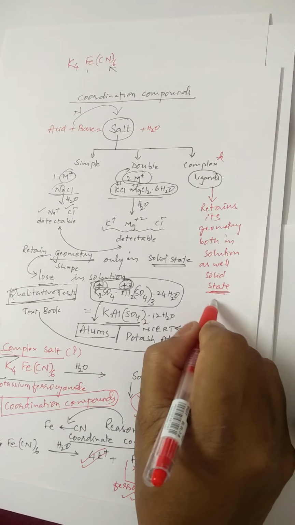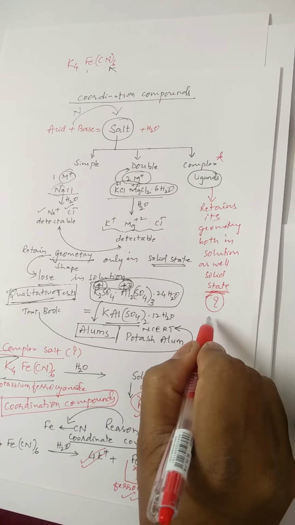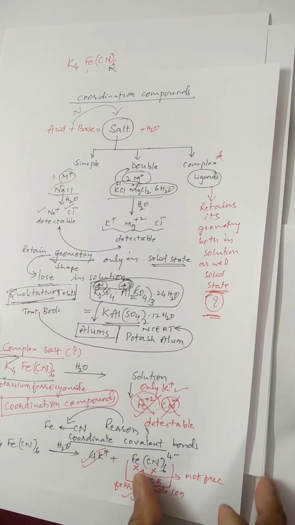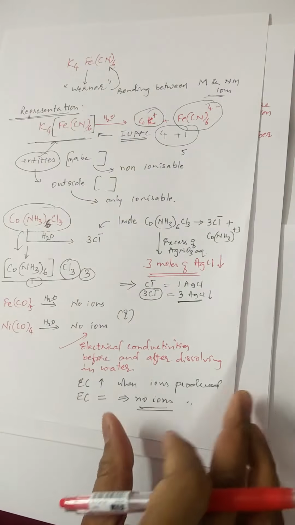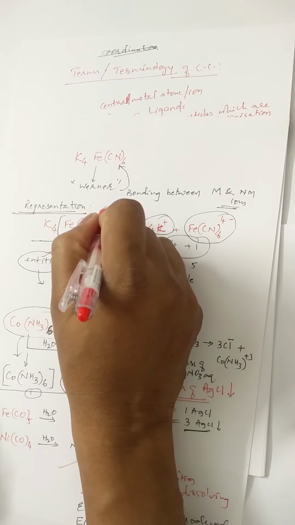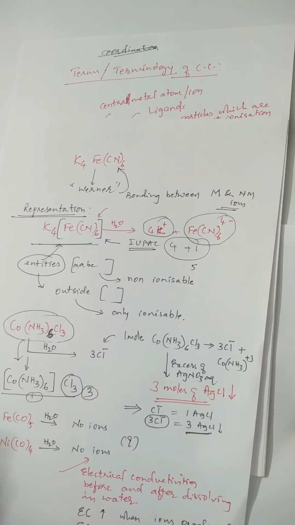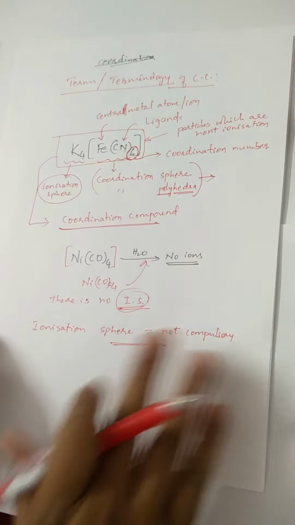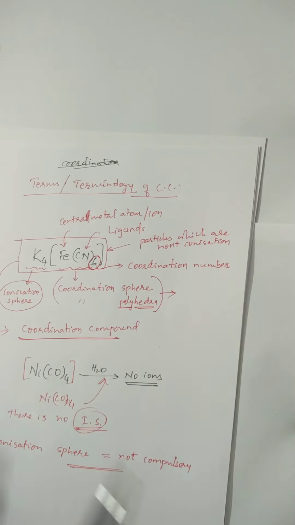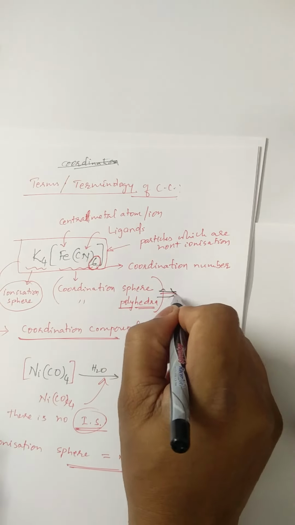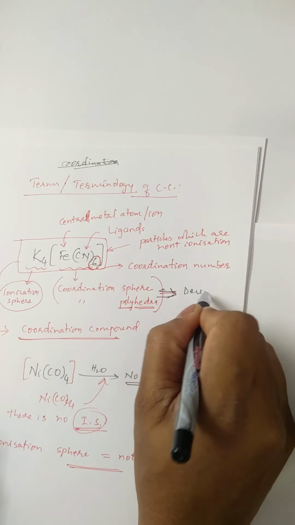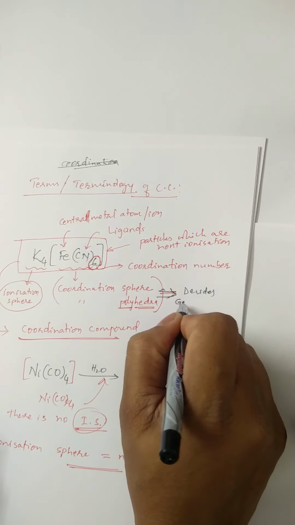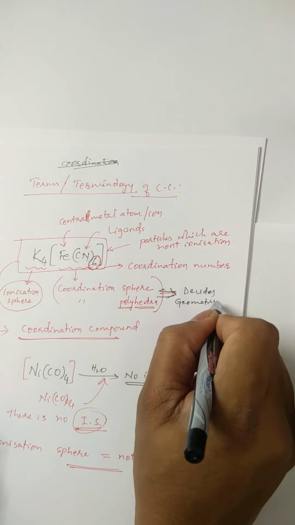Then the question arises, how does it retain it? This is very important. The geometry of a complex salt is due to the coordination sphere. The coordination sphere decides the geometry or shape.